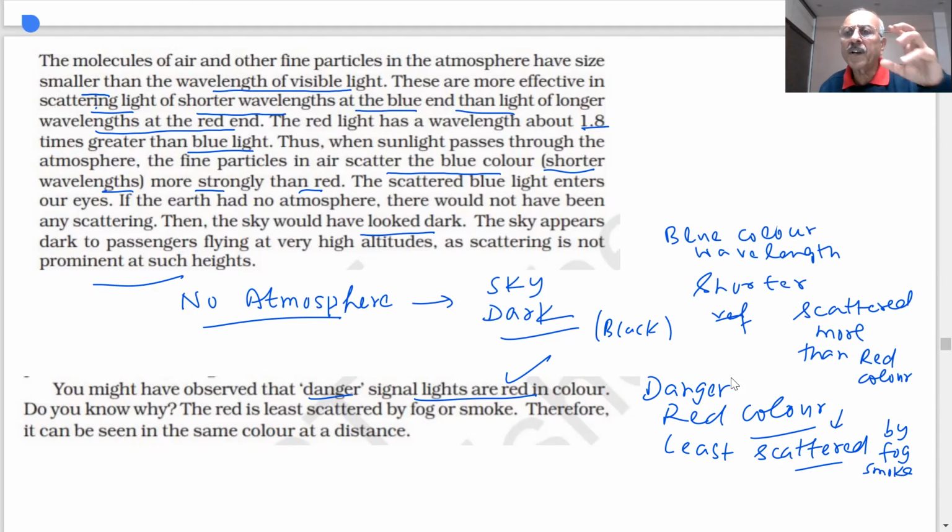In winter, when you are driving a car in the morning, there will be fog and smoke. Pollution is there, a lot of smoke. But red light is visible to you because it is not scattered by the fog and smoke. It has a longer wavelength, so it can be seen of the same color at a distance.